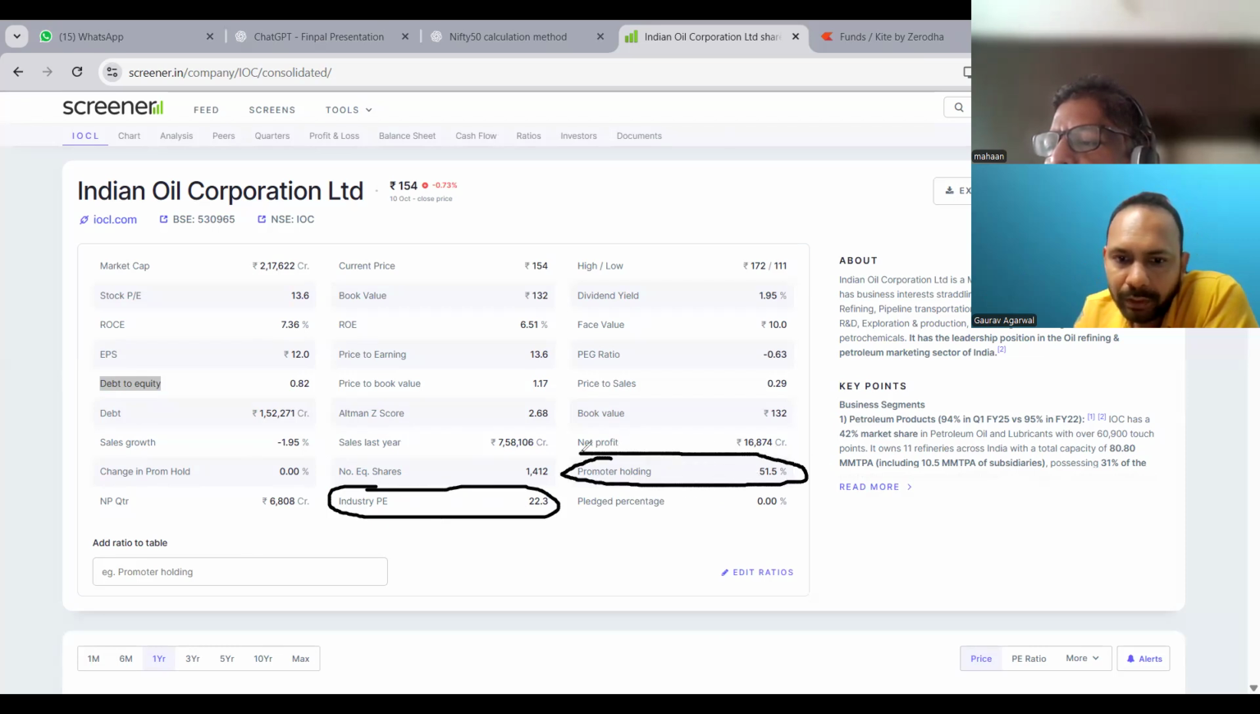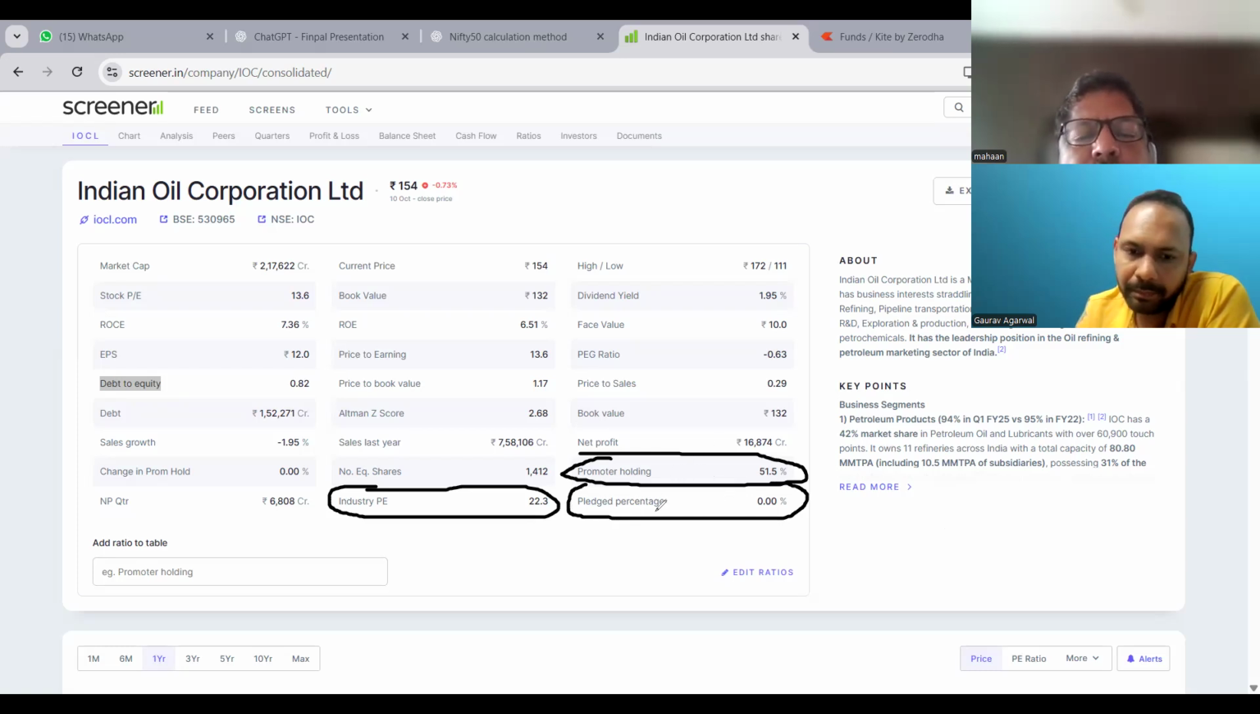And then there is an important parameter to check: promoter holding and pledge percentage. The pledge percentage has to be zero. They should not have put a loan on the company. They should not have put the shares with somebody else. That is called pledge percentage.